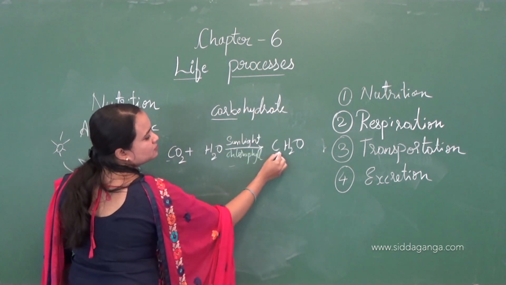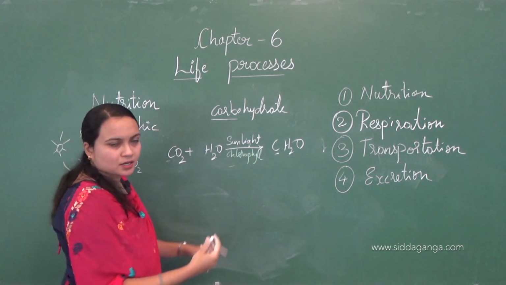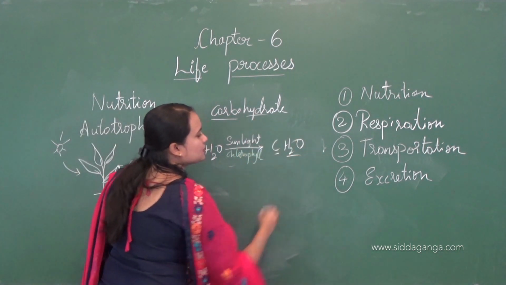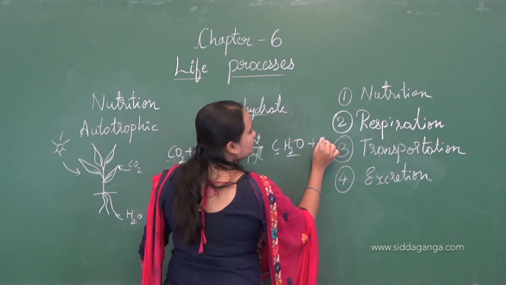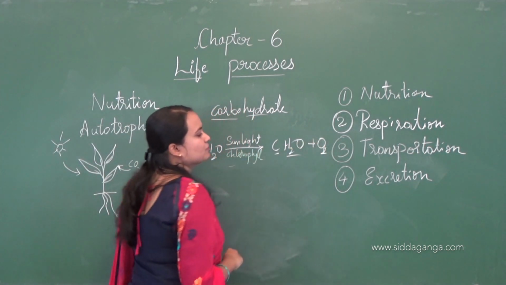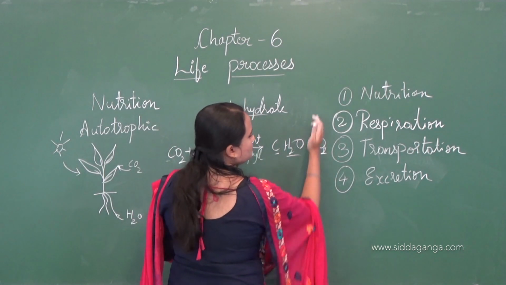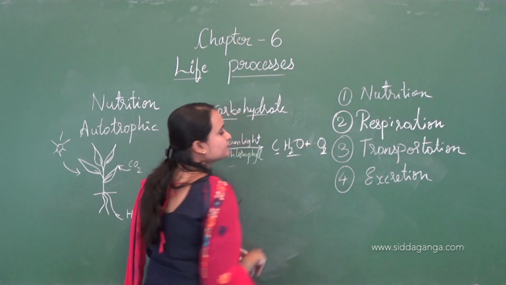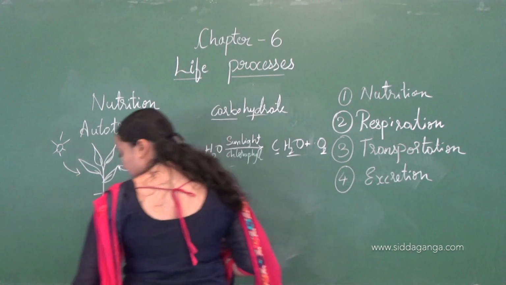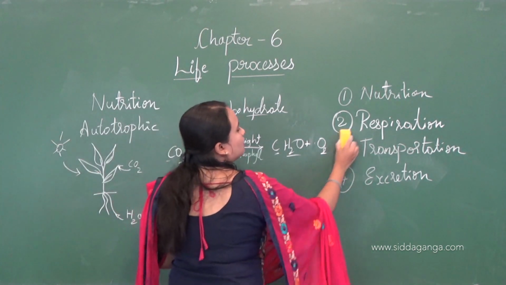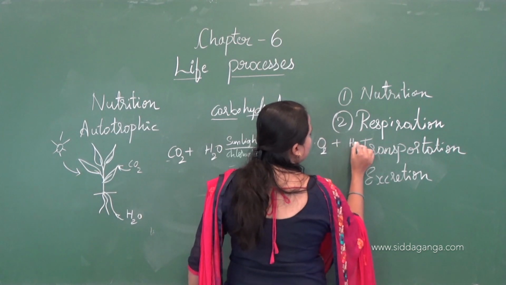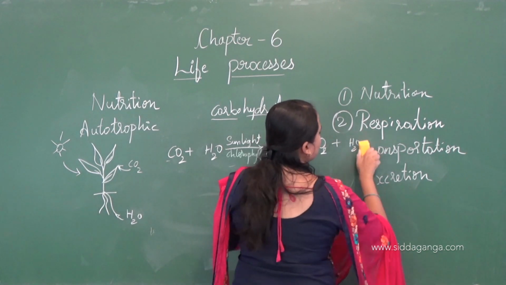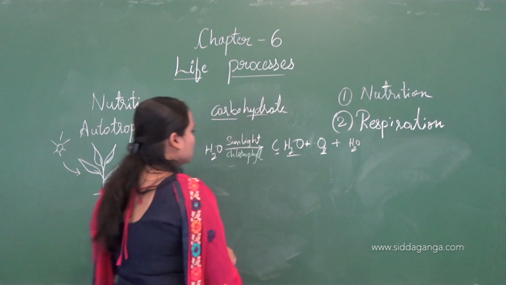Here carbon is present as a product and hydrate, water, is present, and it will also release oxygen. During this process, oxygen is also released and water is also produced.